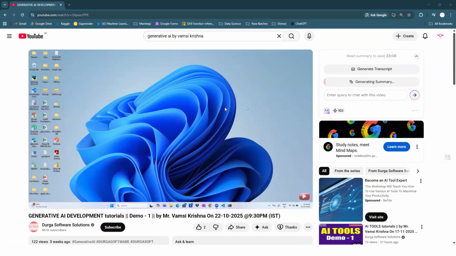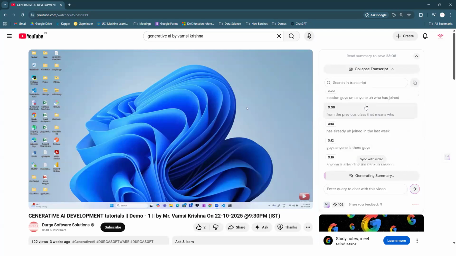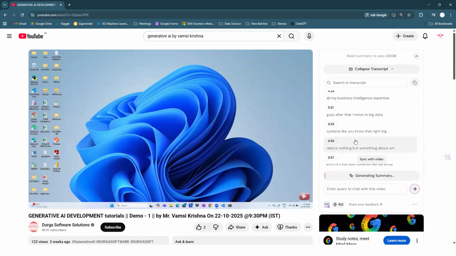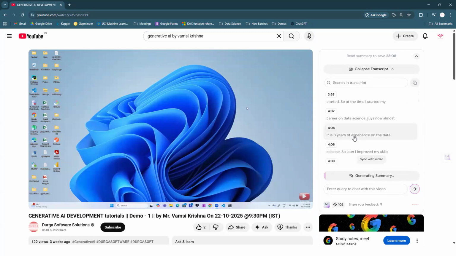Okay, fine. See there, it is generating some kind of summary, guys, but it may take some time. I'm also asking it to generate a transcript, so at which particular point of time, what is the topic? See there, it is generating the timestamps and what topic was there at which particular point of time. So it is something like what I'm talking about. You can see it here.